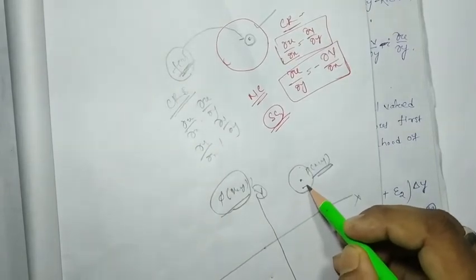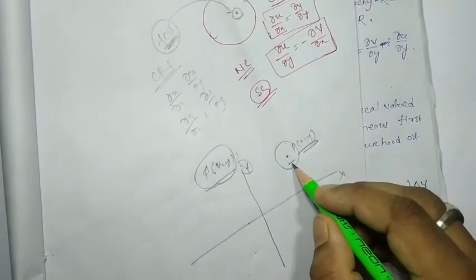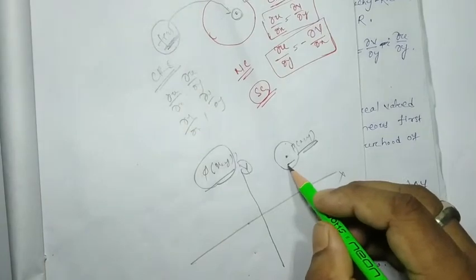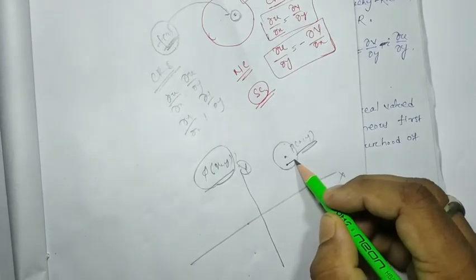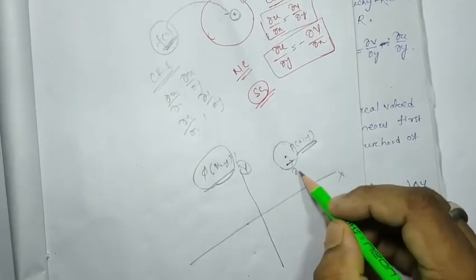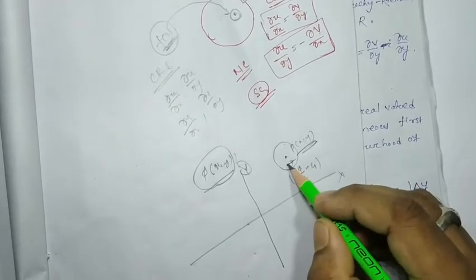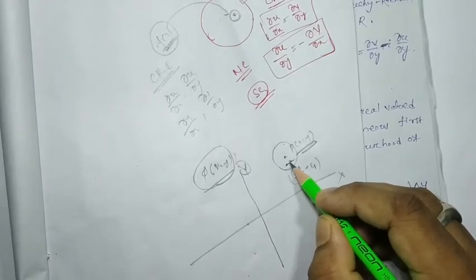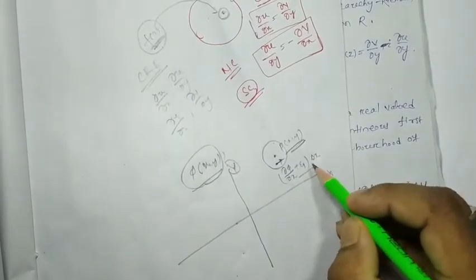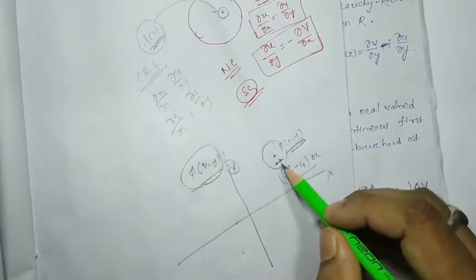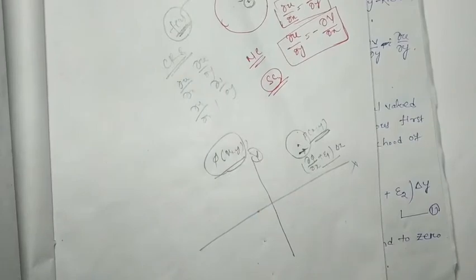Suppose del phi by del x plus epsilon means the change of phi with respect to x. The function starts from here and moves a small distance along the x direction, into delta x.